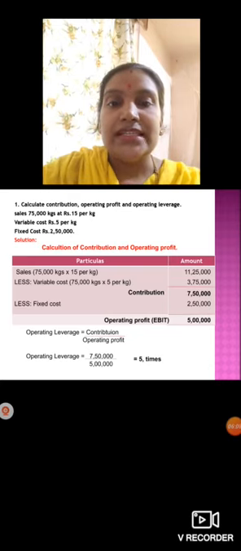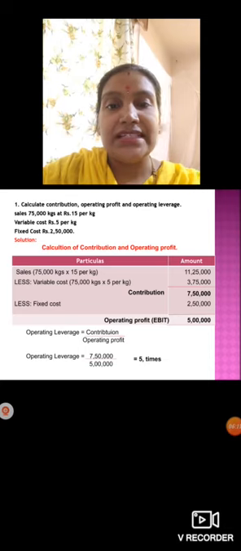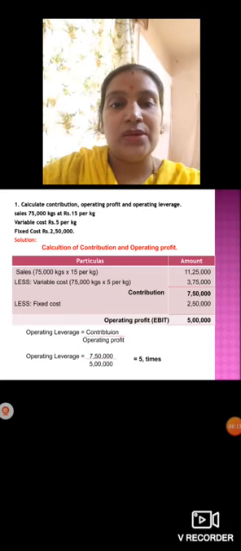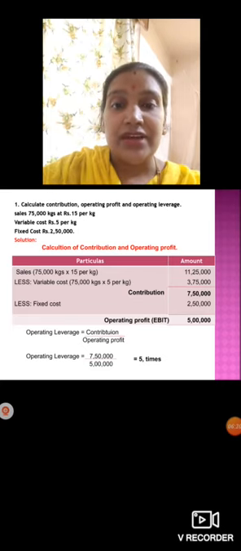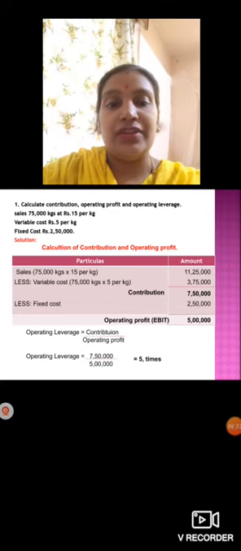So we'll see the next problem. I hope you are clear with this. From the sales, you're going to less the variable cost. You'll get a contribution. From that, you're going to less fixed cost. Then you'll get an operating profit. Then operating leverage, how to calculate? Contribution divided by operating profit. Okay, so 7,50,000 divided by 5 lakh. Contribution we have already calculated here, it is 7,50,000. You have to divide it by 5 lakh, that is operating profit. You will get 5 times.